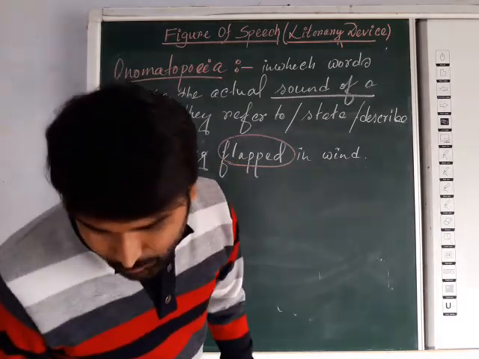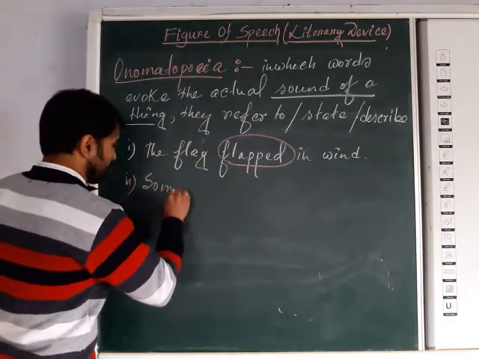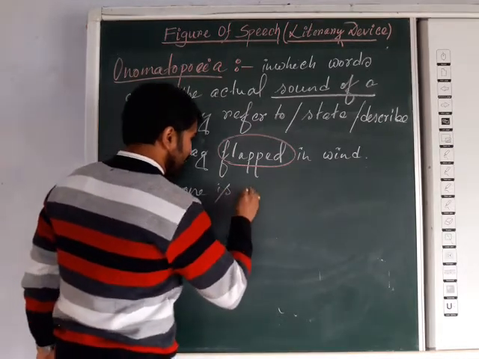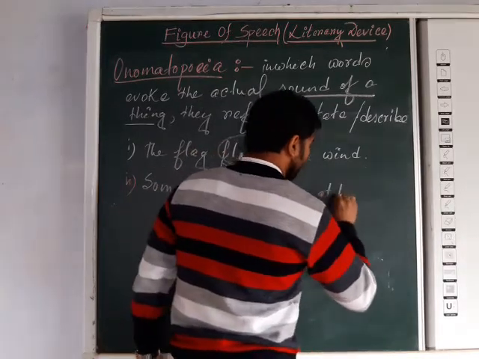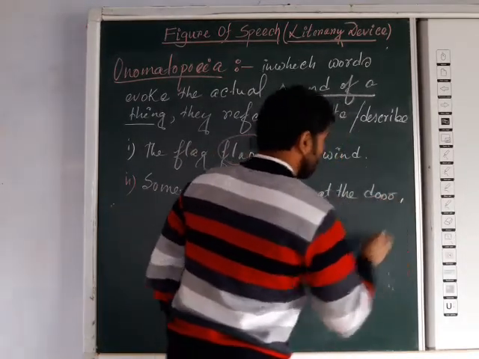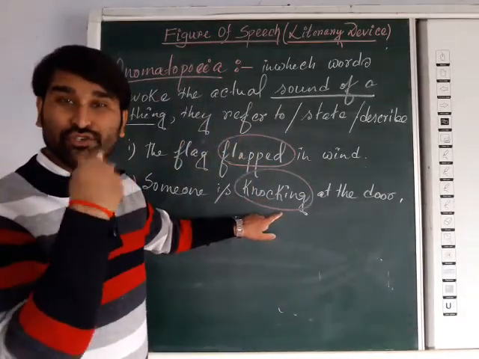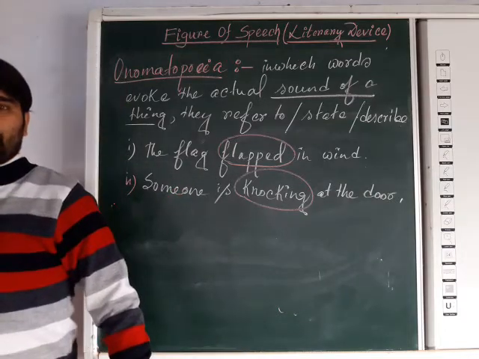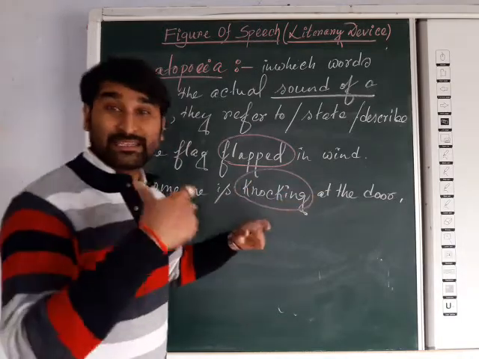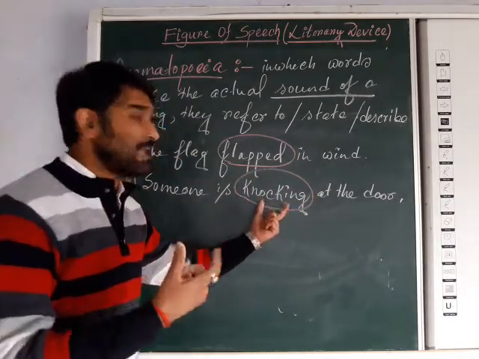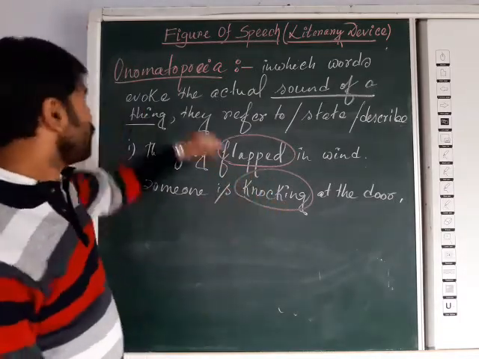Another example. Someone is knocking at the door, or on the door. Here you can see knocking. The word shows a sound. Have you got it? That word describes a sound. So whenever you get any sound-related word, that is called onomatopoeia.